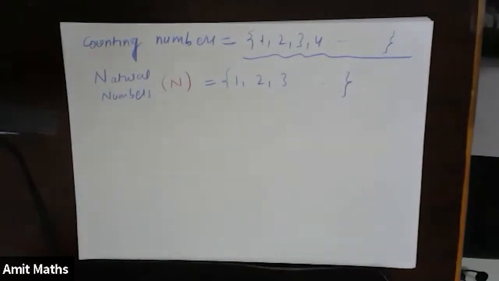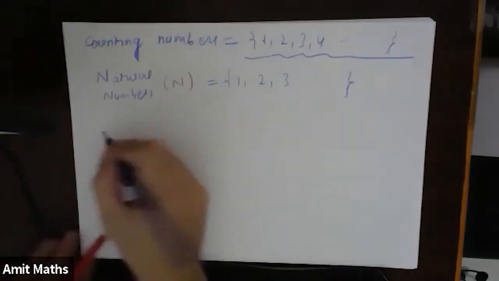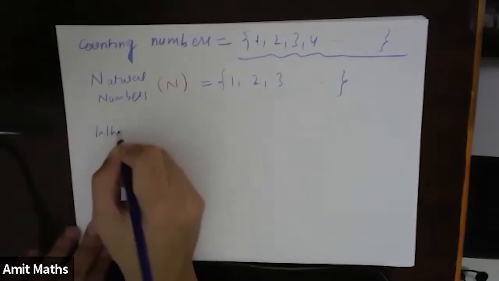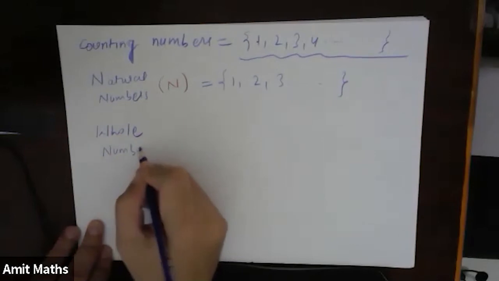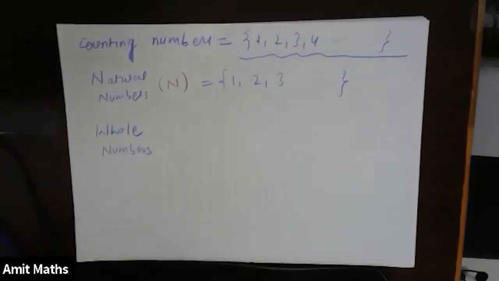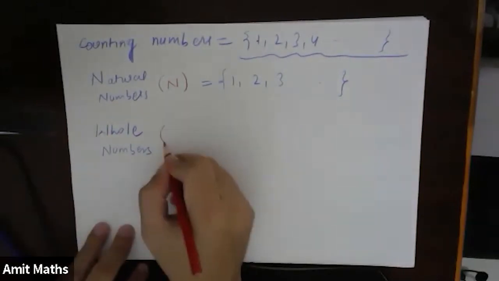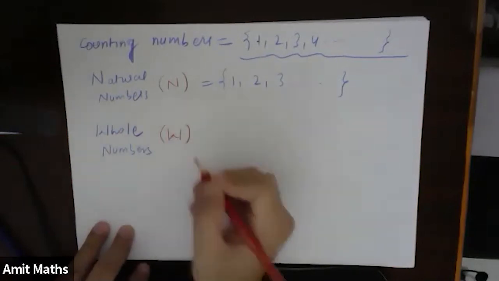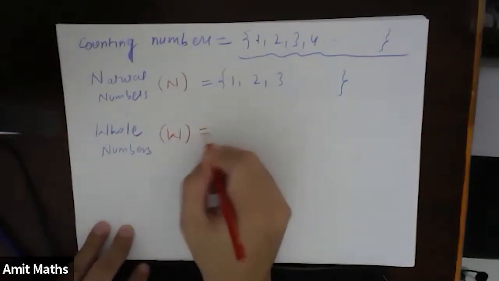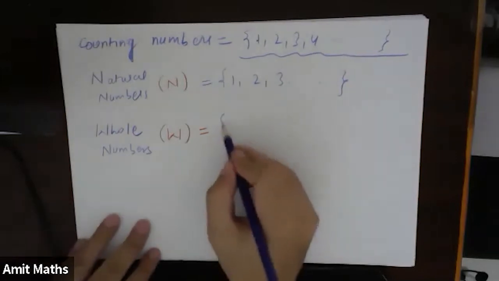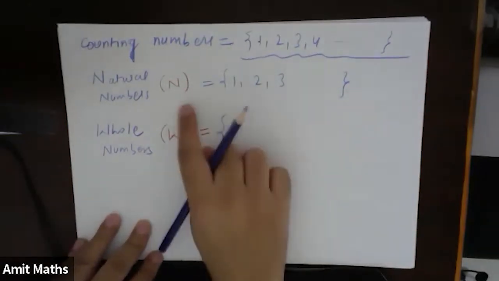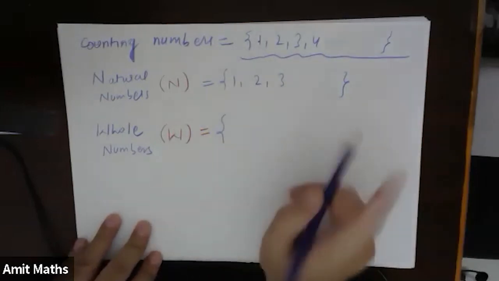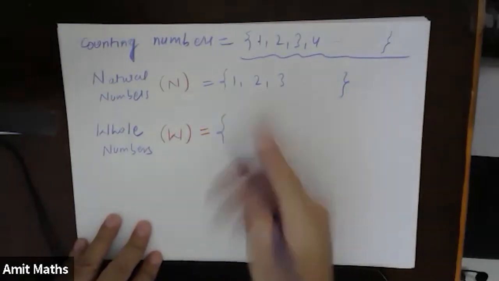Okay, next is your whole numbers. Whole numbers will be represented by W in maths. These numbers are just natural numbers including 0.